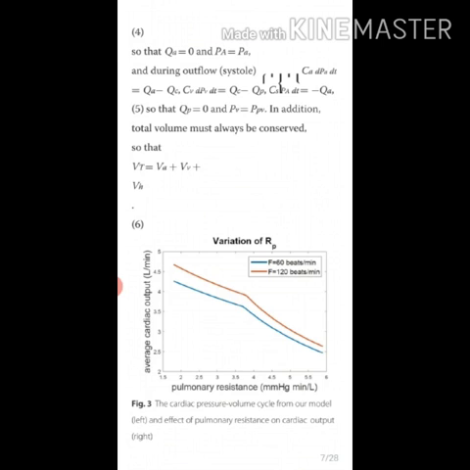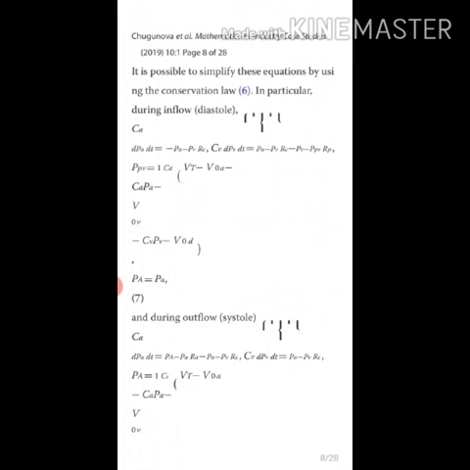Pulmonary resistance. In the x-axis, it represents the pulmonary resistance. In the y-axis, average cardiac output. The cardiac pressure volume cycle from our model is on the left, and the effect of pulmonary resistance on the cardiac output is on the right. We calculate like this the values of dPA by dt.